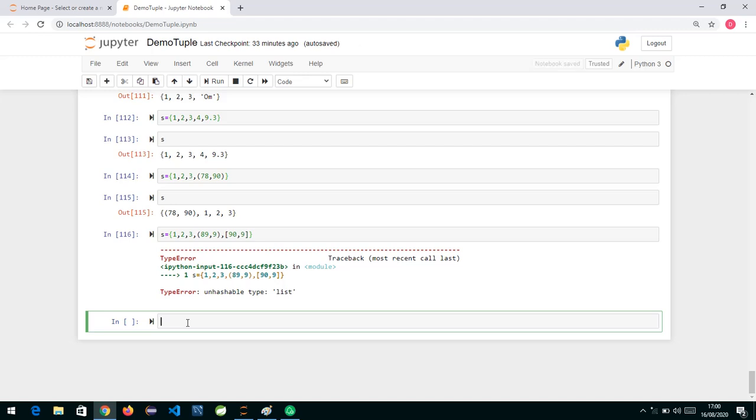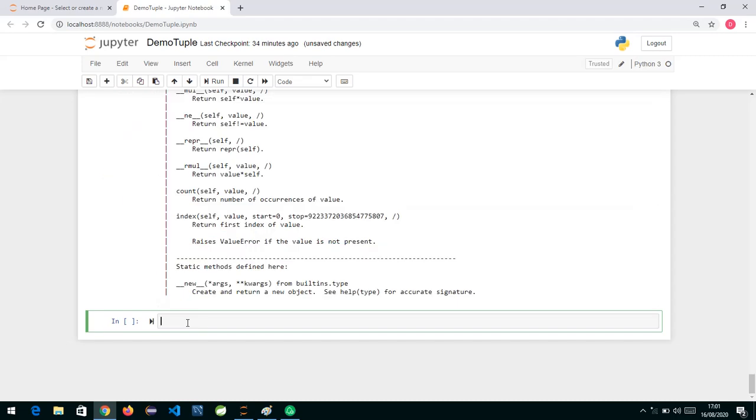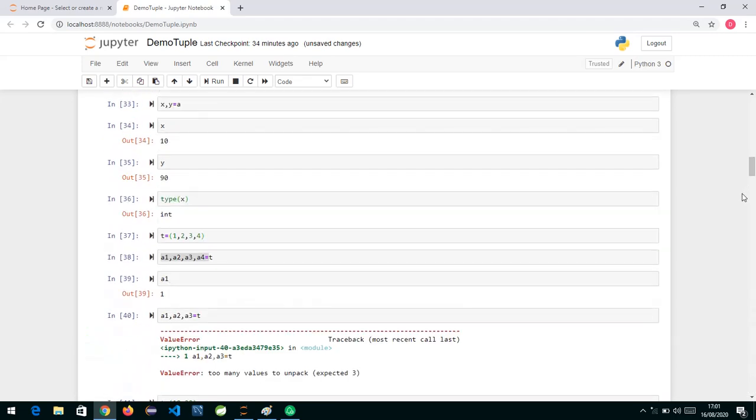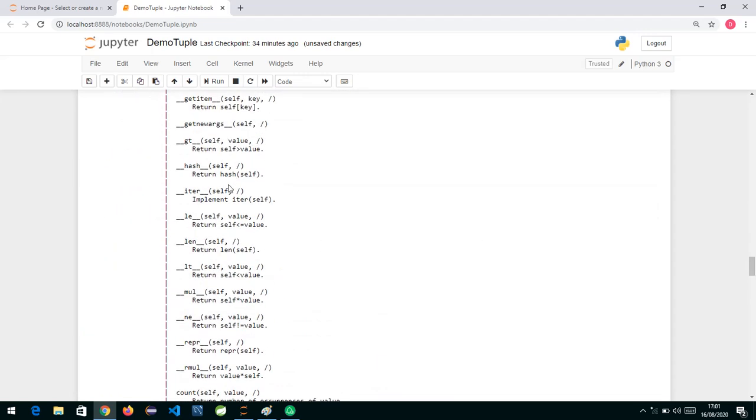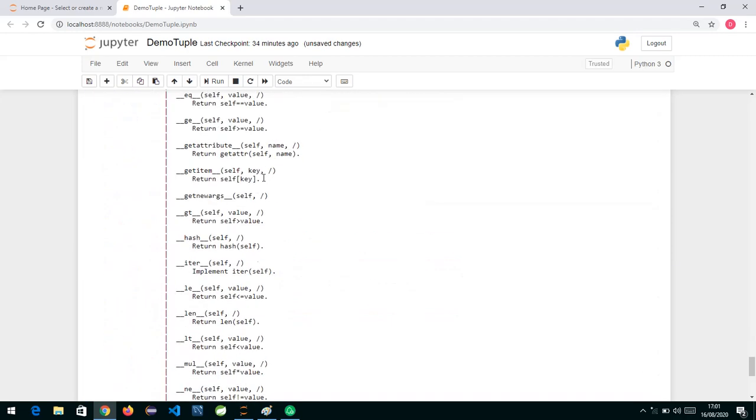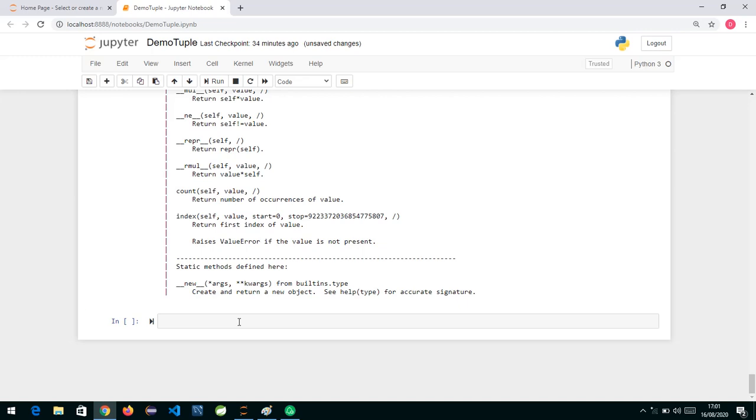Now what is hashable? If you see help on a function, the first one we'll see is tuple. Okay, help on tuple. So these are the methods which are there inside it. And if you go over here, you can see it has the function underscore underscore hash internally, and it is calling something and returning you something. So we have a hash function implemented inside the tuple class. Okay, same thing if I try to open and check list.